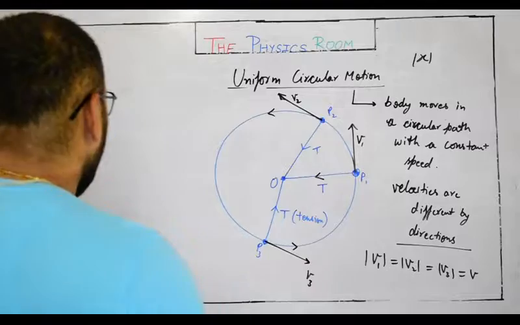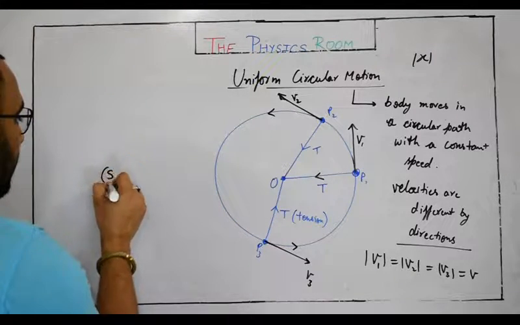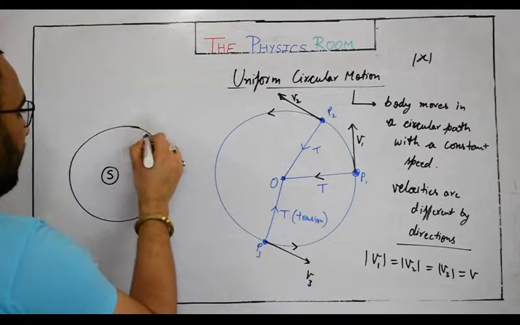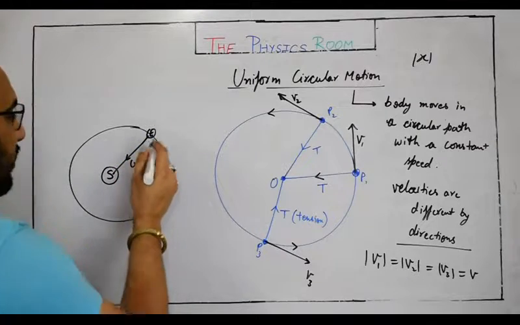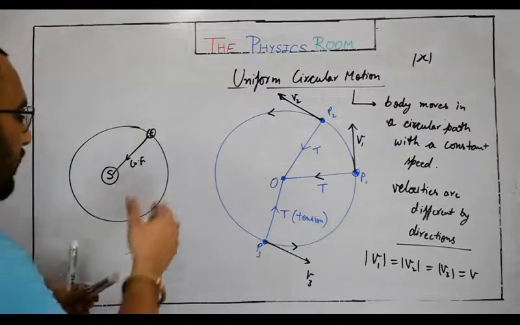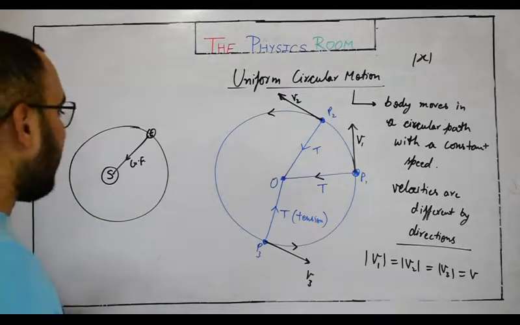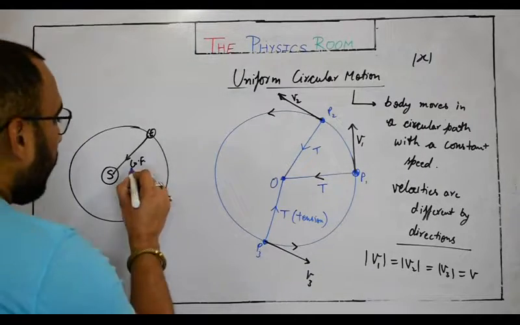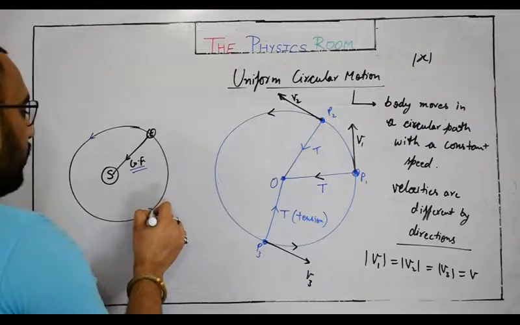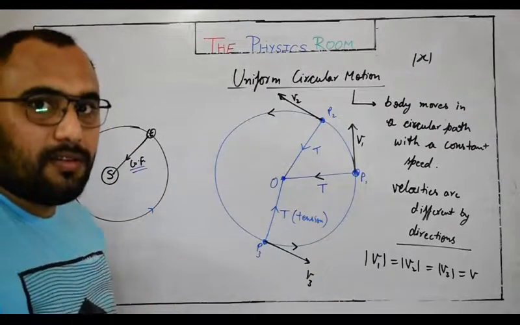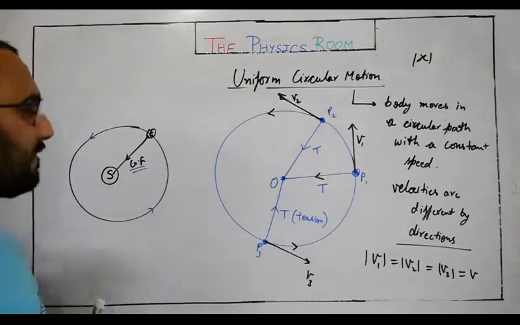Another example: Earth is revolving around the Sun, so the gravitational force of the Sun is trying to pull the Earth towards the Sun. This time gravitational force is acting as a centripetal force, which is causing the Earth to revolve on a circular path or an elliptical path.